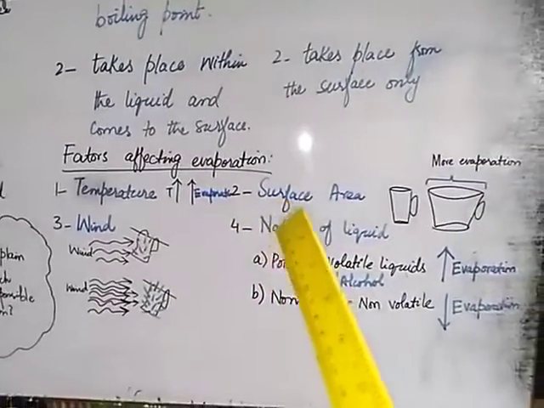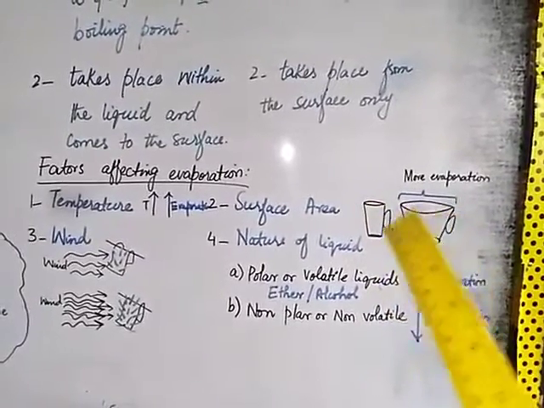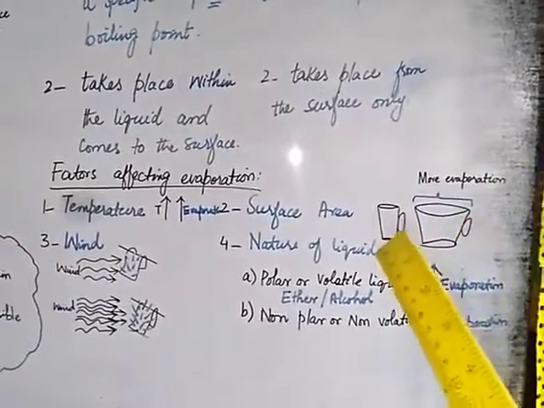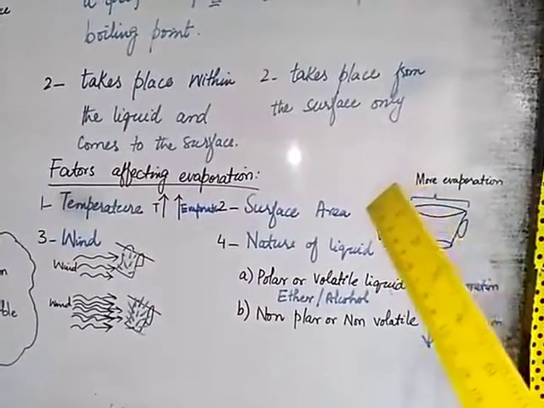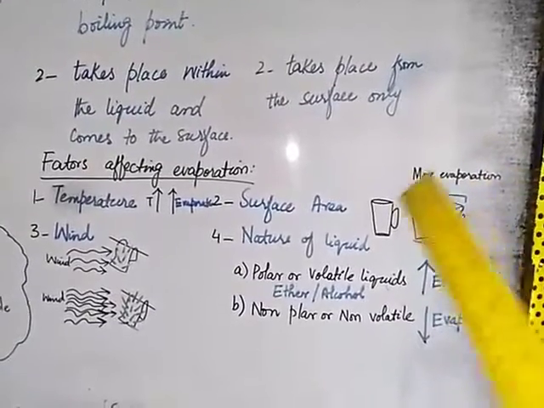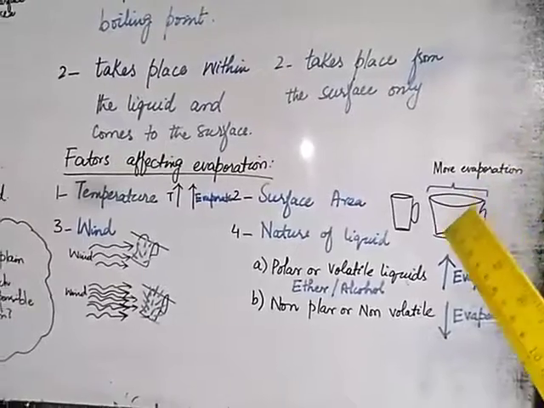The second factor is surface area. You can see in both these examples that we have two cups having tea inside. This cup has a small surface area and this one has a large surface area, so the rate of evaporation from a large surface area is greater. More evaporation will occur in this case.